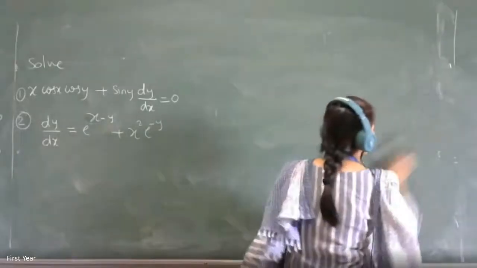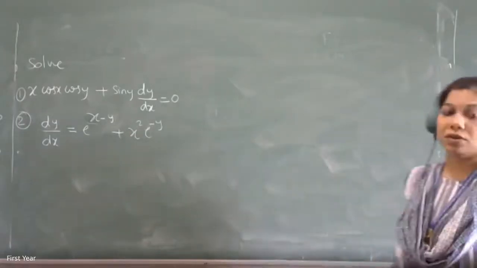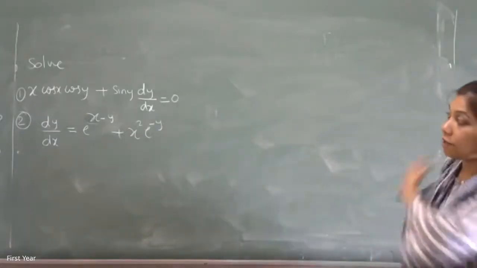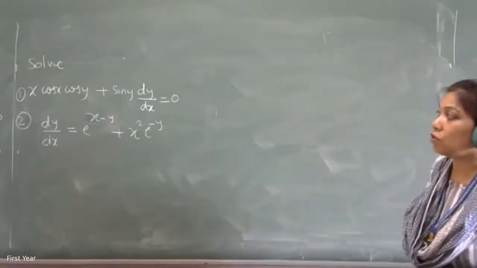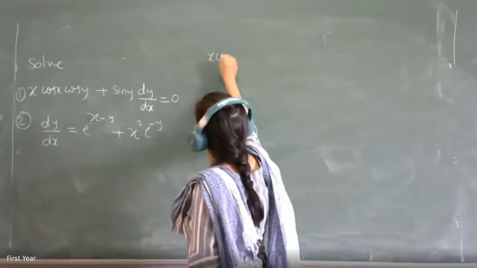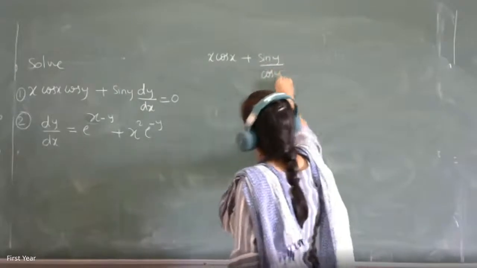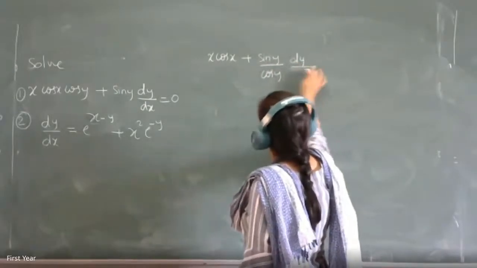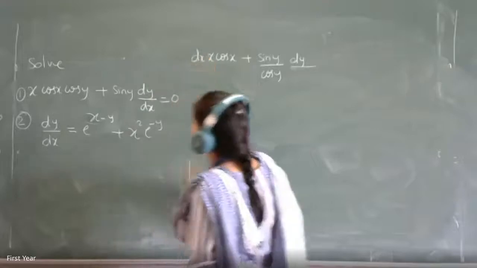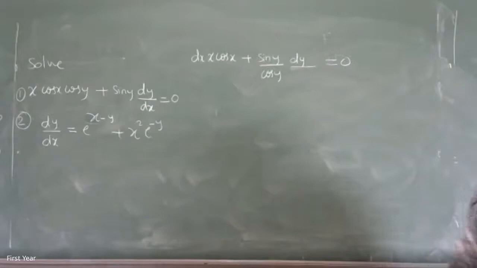So looking at the question directly, you cannot say that it is variable separable, but you can think whether I can separate out the groups. That is the thing we have to identify. Look at the first question: x cos y plus sin y dy by dx is equal to 0. So divide by cos y. Yes, you can divide by cos y. So it is x plus sin y by cos y dy by dx, and then this dx will be here. So it is variable separable. Can you see that? Everyone?